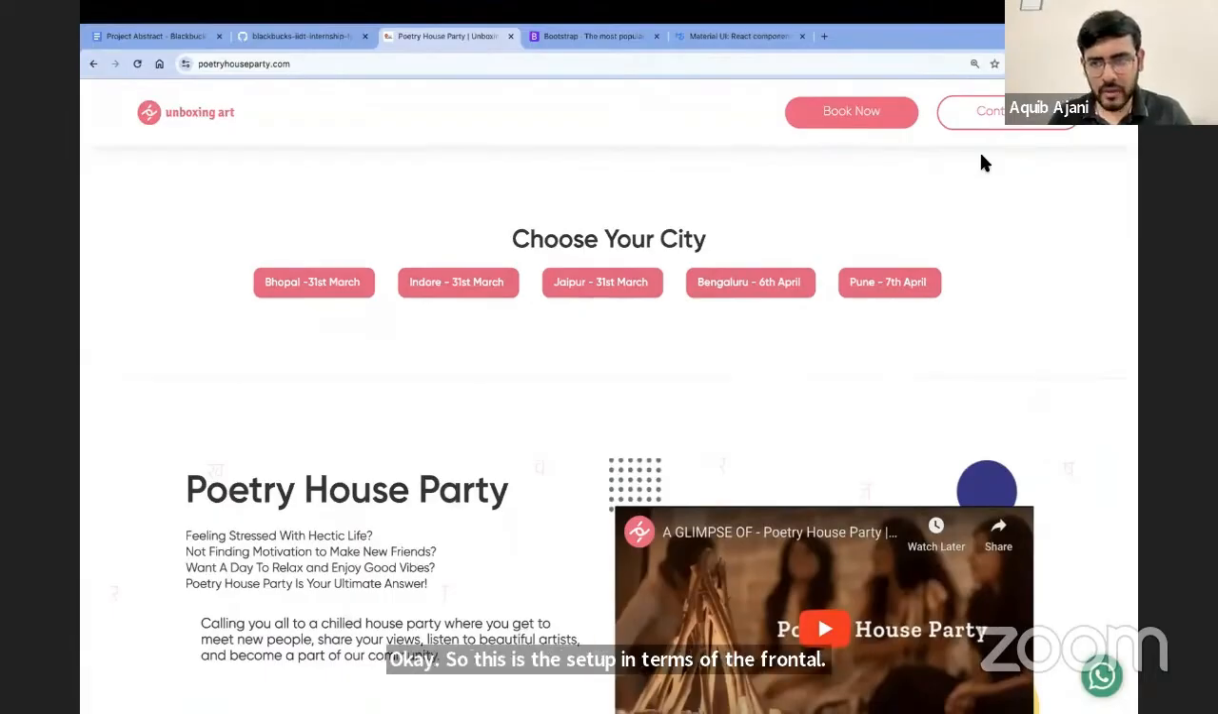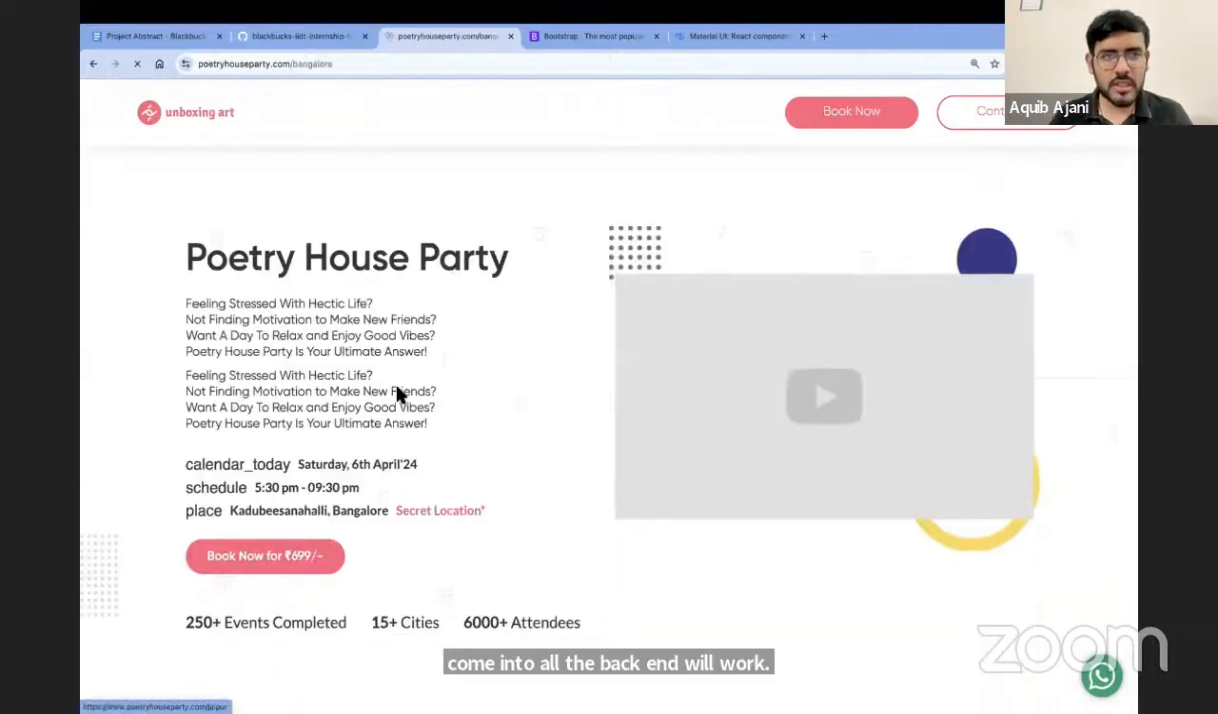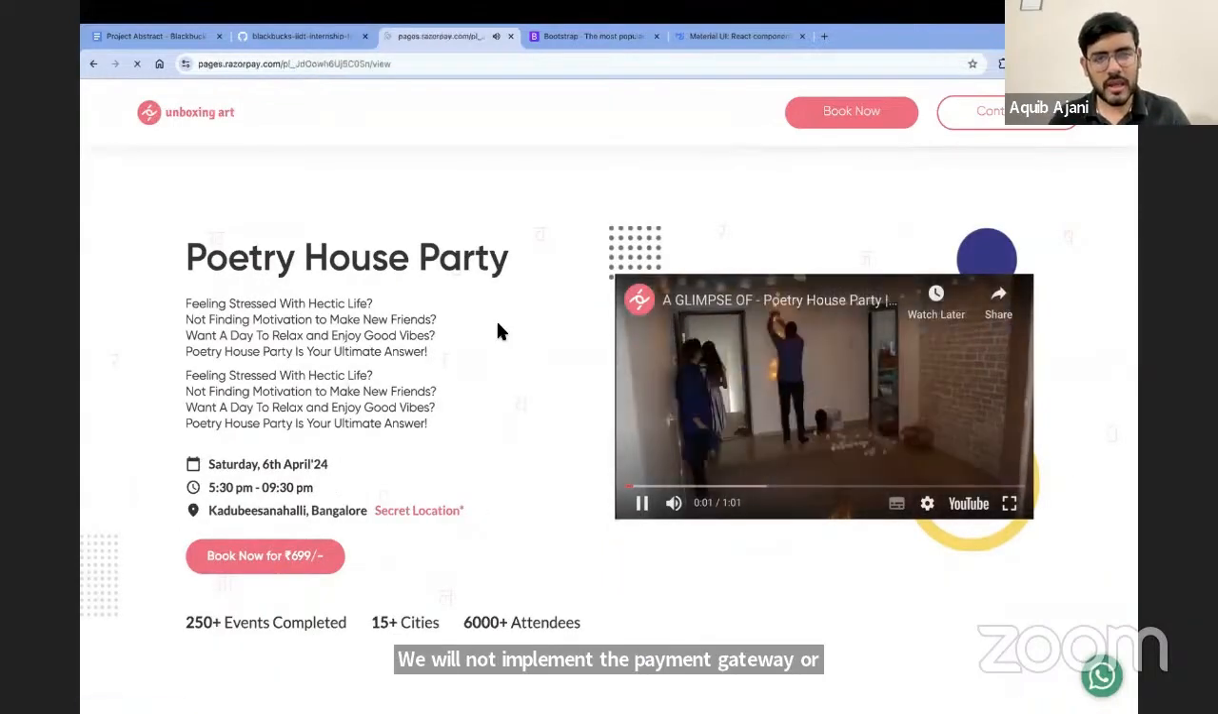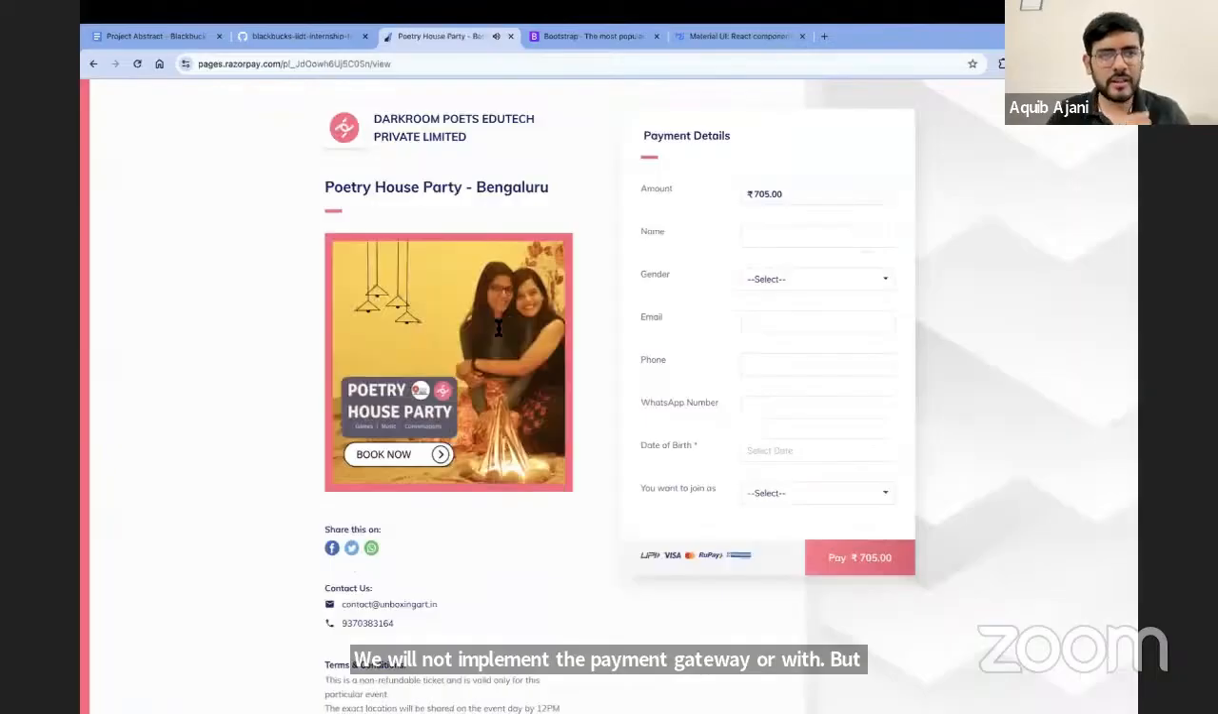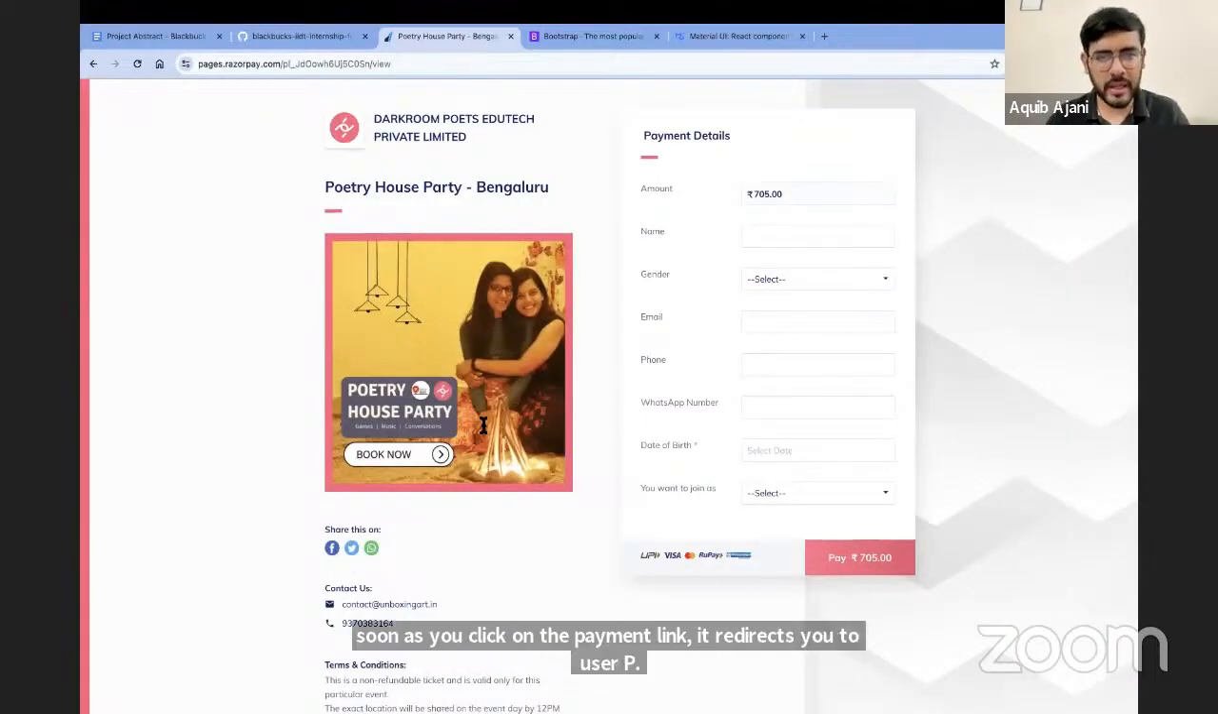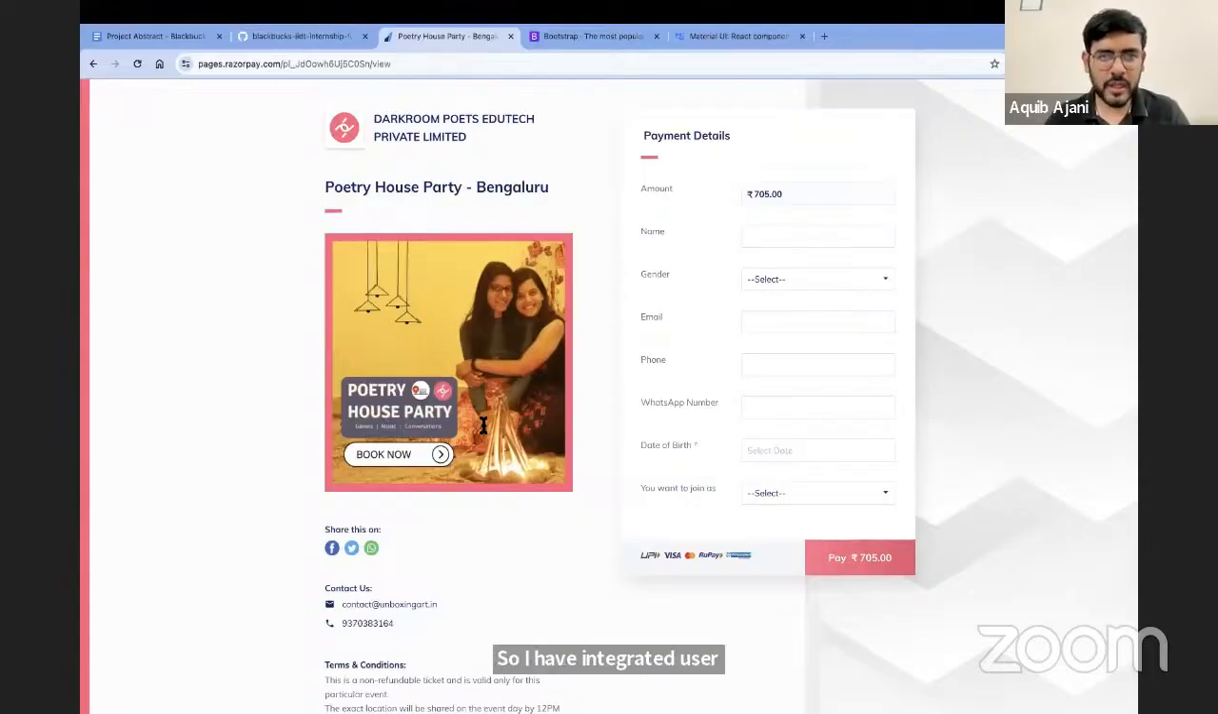Coming to how the backend will work, we will not implement a payment gateway, Arvind. But if you notice here, as soon as you click on the payment link, it directs you to Razorpay. So I have integrated Razorpay payment gateway. That is a very simple thing to implement. Actually, they give you all the ready-made code. You just have to replace it with the key value combination and you can implement it.